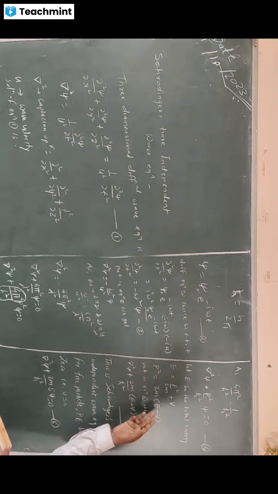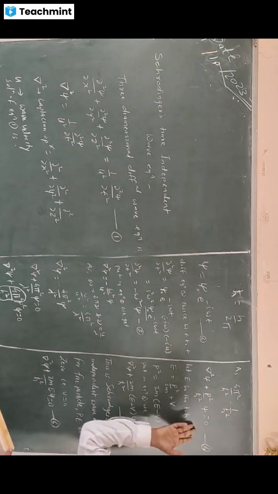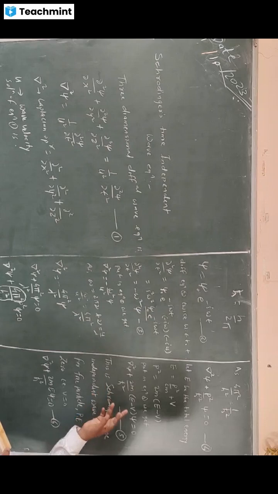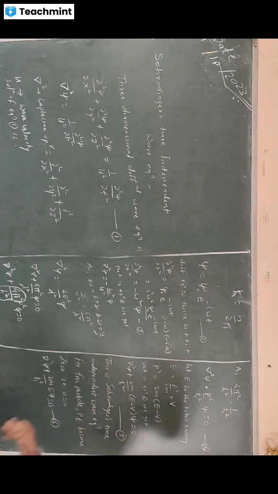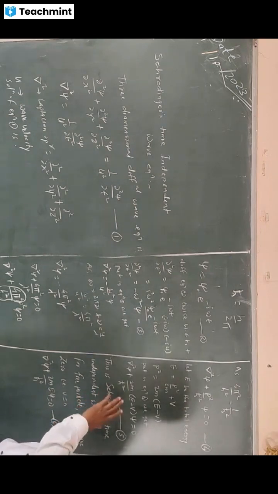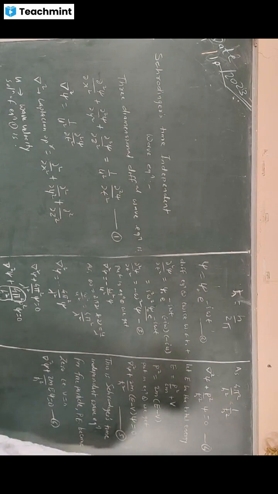So if we put this value of momentum p square in equation 4, we get del square psi plus twice m upon h cross square into E minus V psi equal to 0. I denote this equation as equation number 5, and this is nothing but the Schrodinger time independent wave equation, where the time variable t is not there. So it is a time independent wave equation.